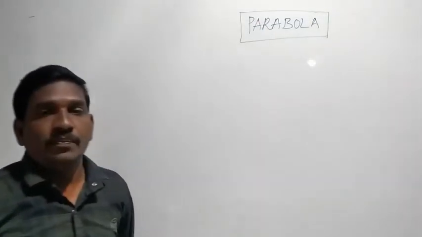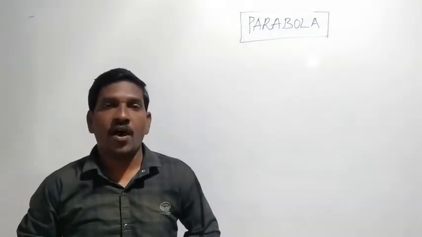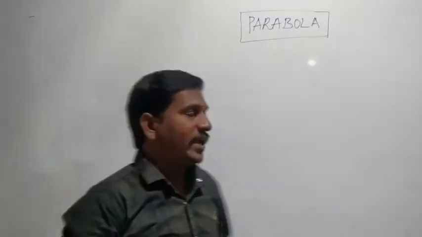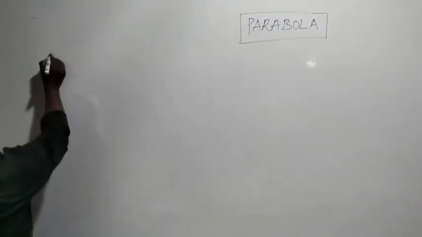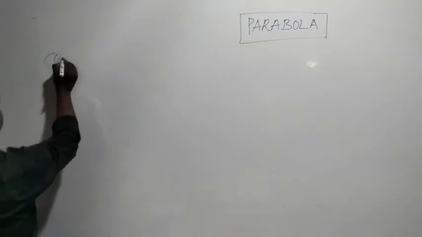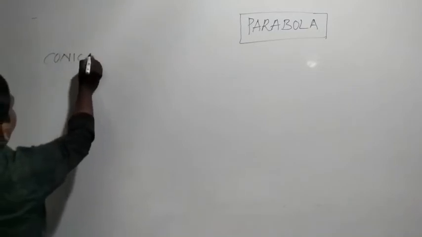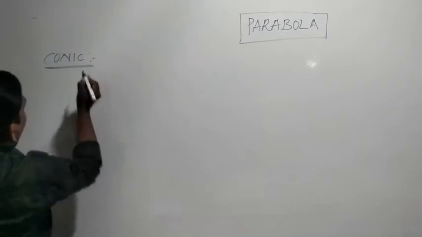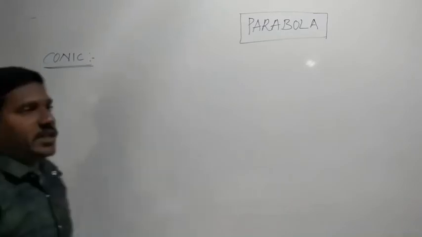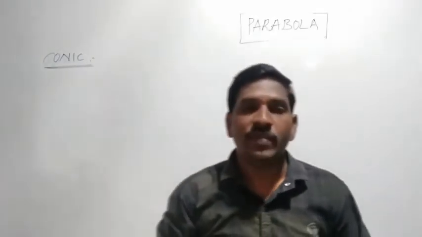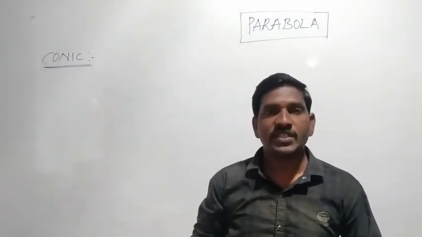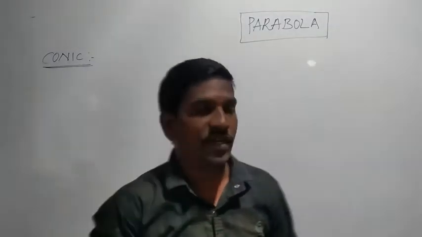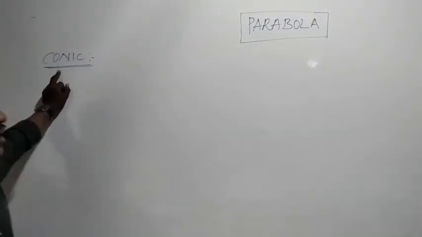Before going to learn parabola, we should know about the conic sections, or conic. What is meant by conic? The set of points in a plane which bears a constant ratio from a fixed point to a fixed straight line.